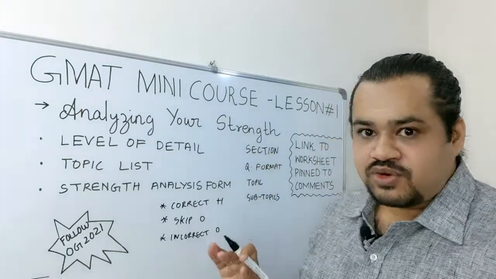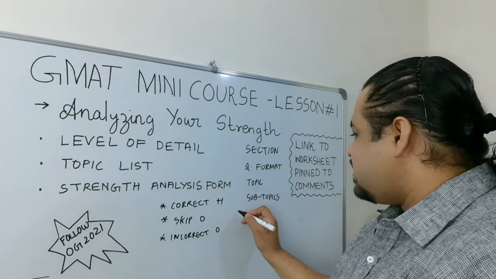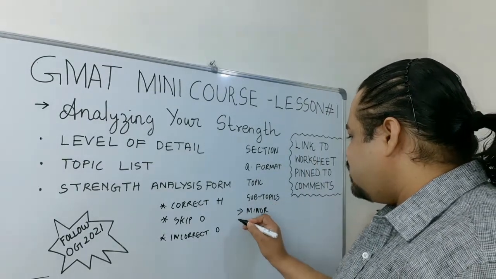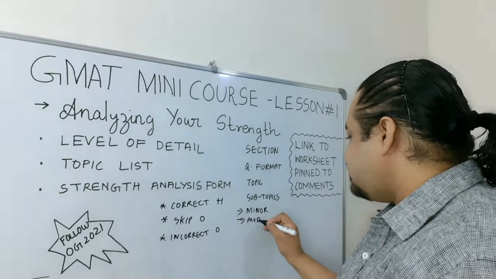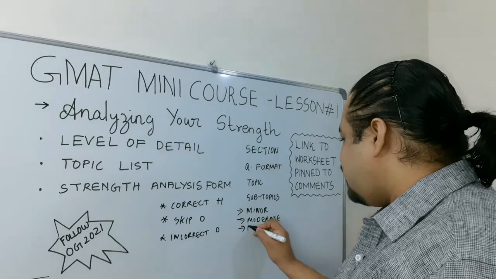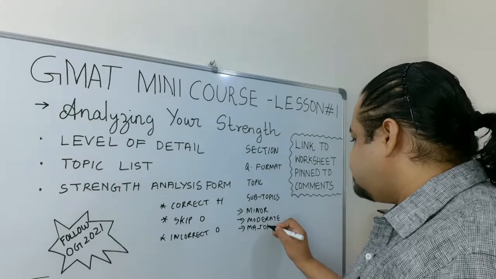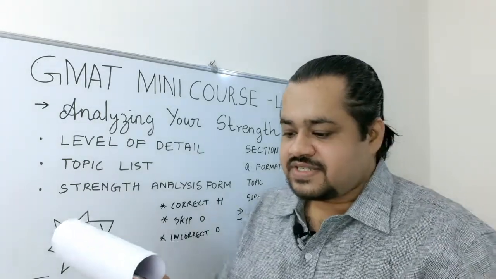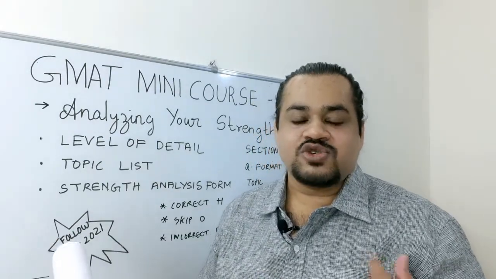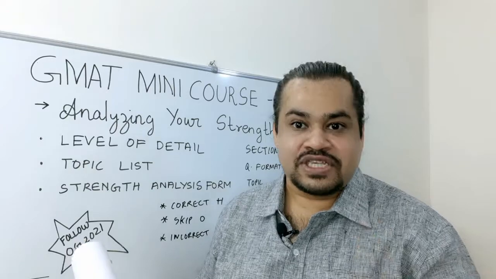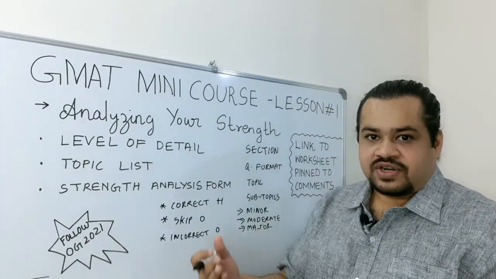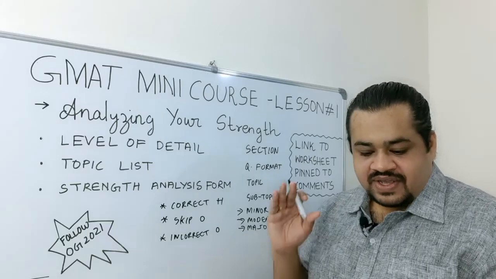So scope of improvement has been categorized into 3 parts, which is minor, moderate, and major. So what the table says is, if your score is between 0 and 5, then the scope of improvement is major. Major scope of improvement means you can improve a lot in that particular area.